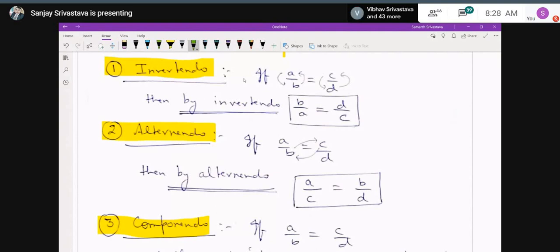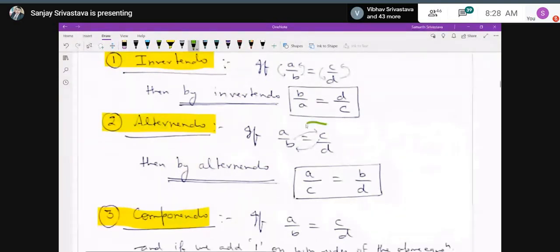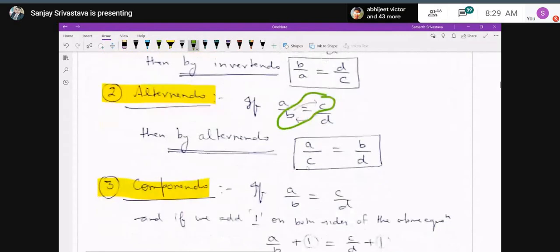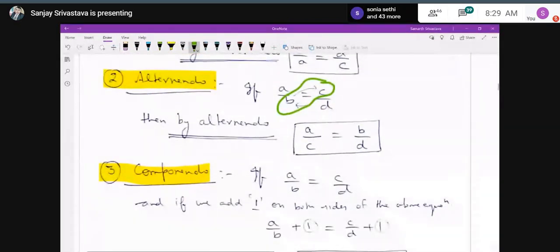Second case, the property is known as alternando. Over here, we will interchange the position of alternate elements like A upon B is equal to C upon D, and the product remains unaltered. Like in the first case, also in invertendo, the product of A upon B is equal to C upon D, like AD is equal to BC. By invertendo, whatever the result, it is still unaltered, AD is equal to BC. Similarly, in case of alternando, I'm just going to interchange the position of B and C. It will not affect the result. By alternando, A upon C is unaffected, that is AD.